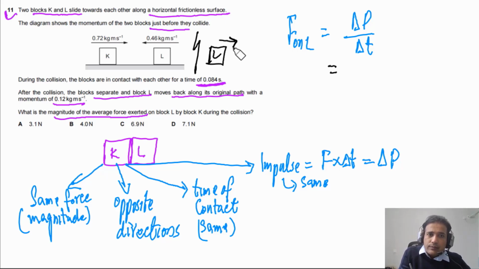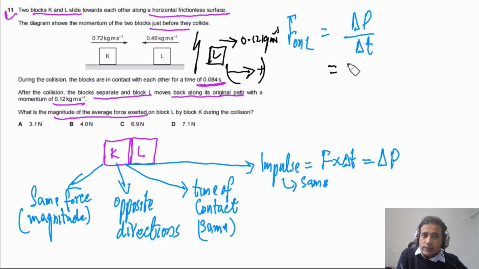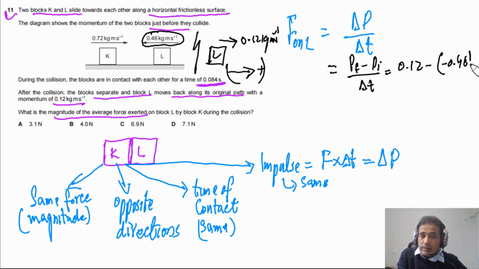This block goes this way, and the momentum of this one is given to us as 0.12 kg meter per second. We will take to the right as positive. So the force equals final momentum minus initial momentum over delta T. P final is 0.12, minus P initial, which is minus 0.46. Momentum is a vector quantity. Divided by the time of contact, which is given as 0.084, if we solve this we get a force of 6.9 newtons.